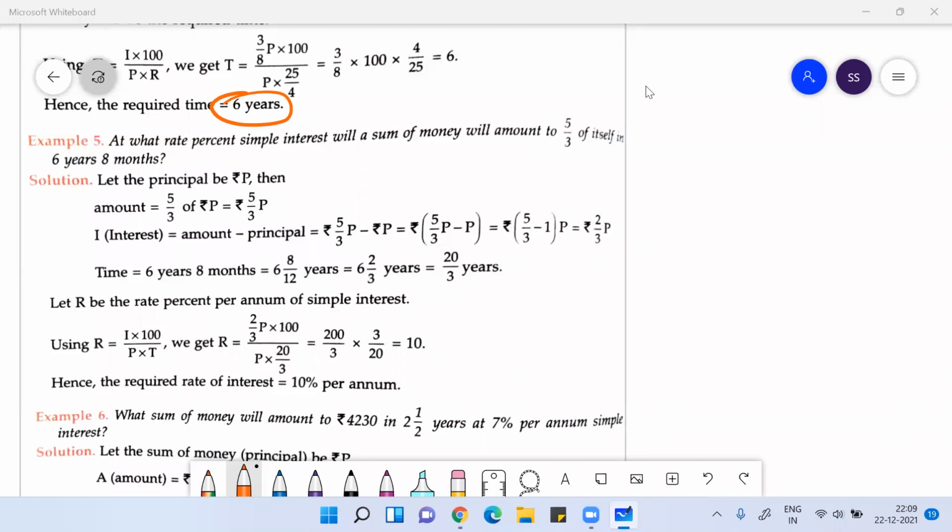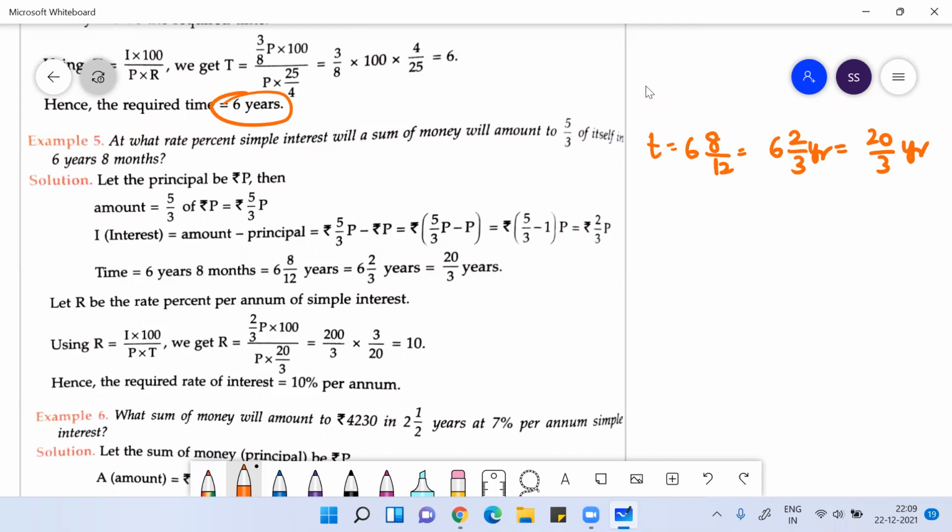Now, if you see this example 5, at what rate percent will the sum of money amount to 5 by 3 of itself in 6 years 8 months? The time they have given is 6 years 8 months. So I can write this as 6 2 by 3 years. 6 2 by 3 years means 20 by 3 years. So the time is 20 by 3 years.